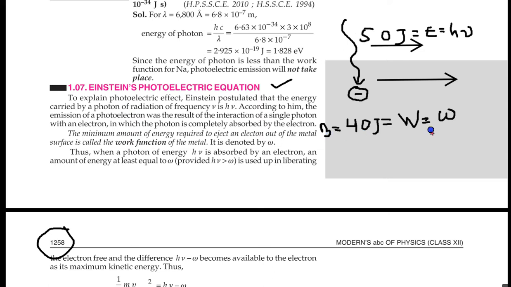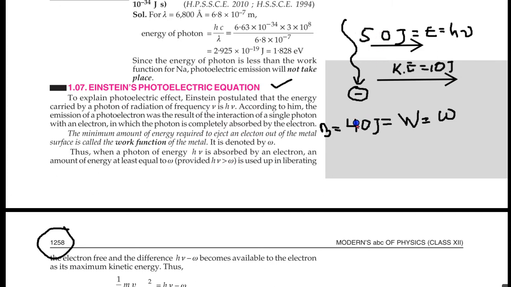That energy will be the difference between these two energies, 50 minus 40. So the maximum kinetic energy the electron can take will be 10 joule. The electron moves with energy equal to the difference of these two energies.